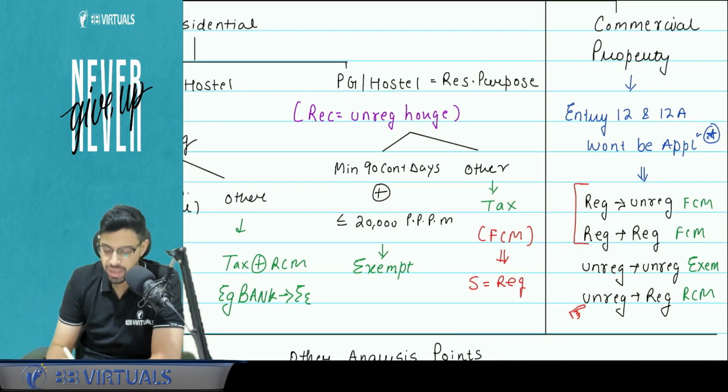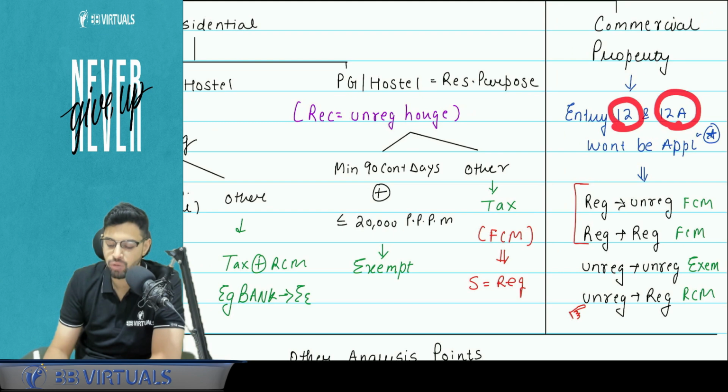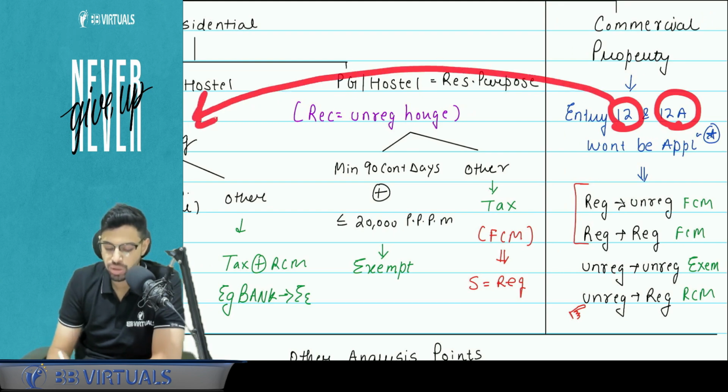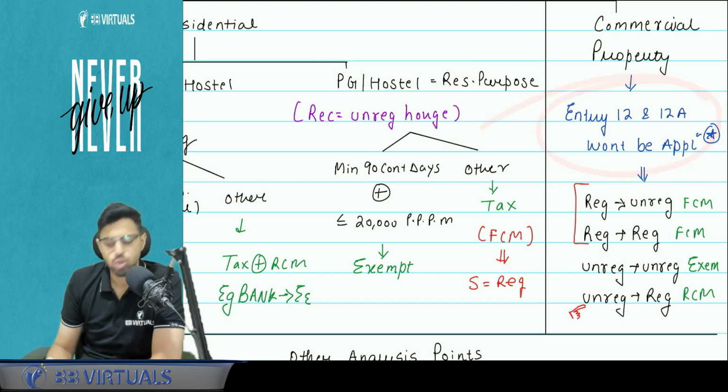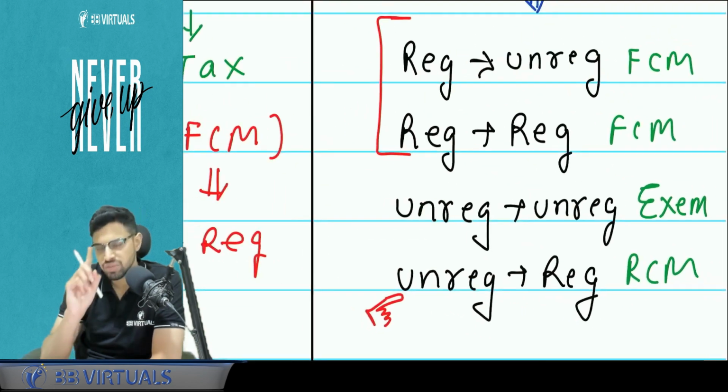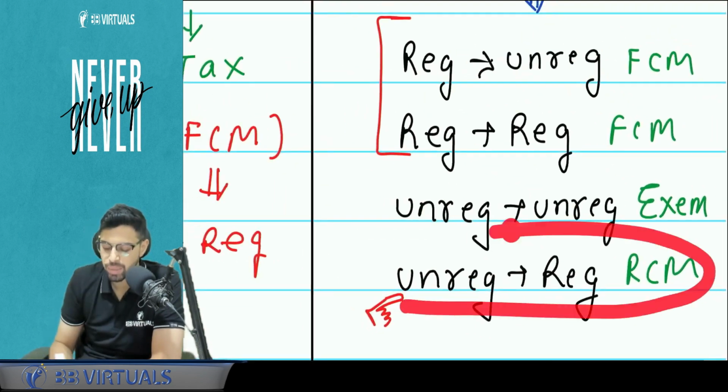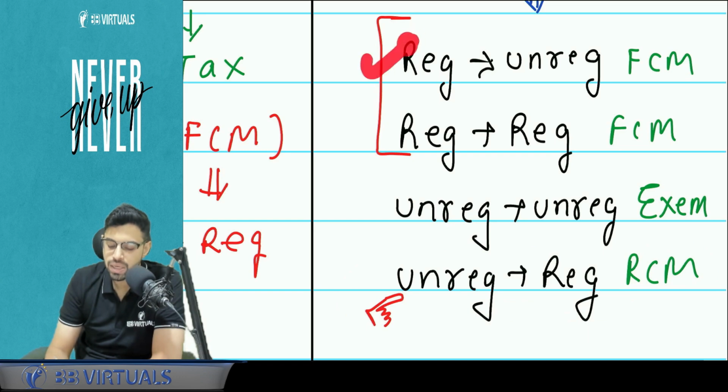So, two exemption entries that we study, entry number 12 and entry number 12A. Entry number 12 was with respect to this and entry number 12A was with respect to this. These are not applicable. So, you apply the normal logic with just one focus on the RCM entry. If the supplier is registered and recipient unregistered, forward charge mechanism.